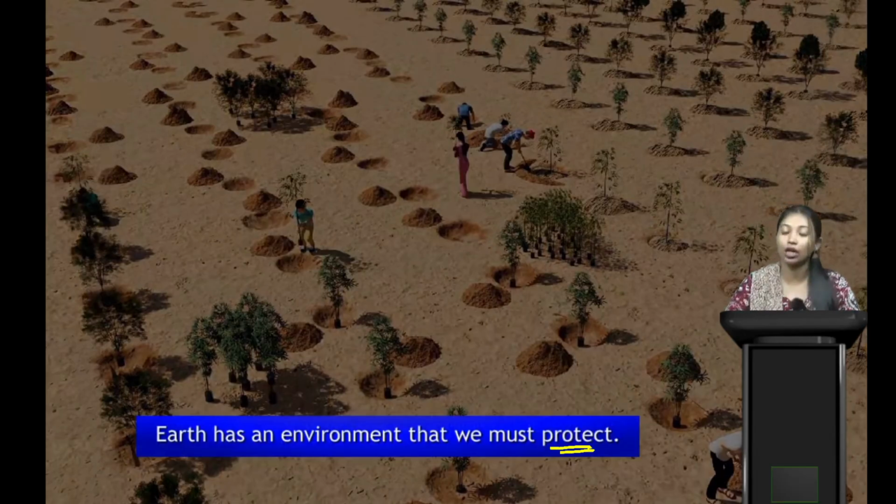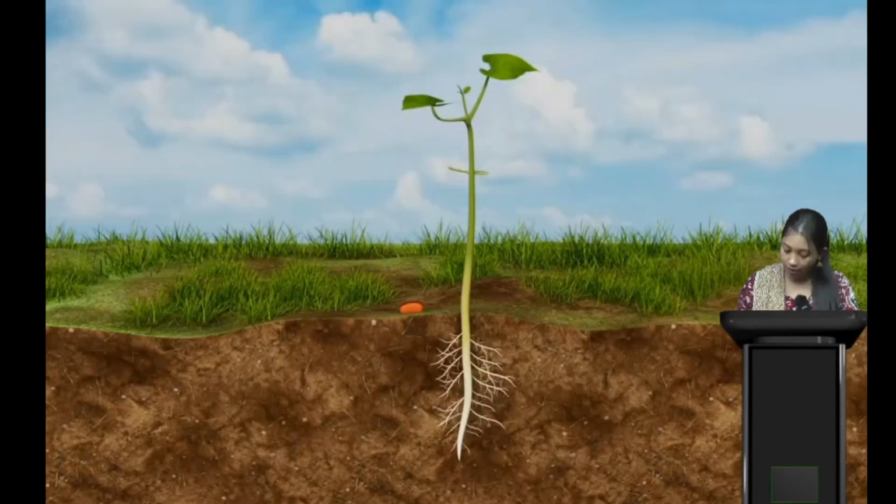Now, Earth has an environment that we must protect. We can't just cut down all the trees, we can't just throw garbage here and there, we can't pollute our water, our soil, our air, because we are living on Earth and Earth has a particular environment. So all of us should know how to protect our Earth.